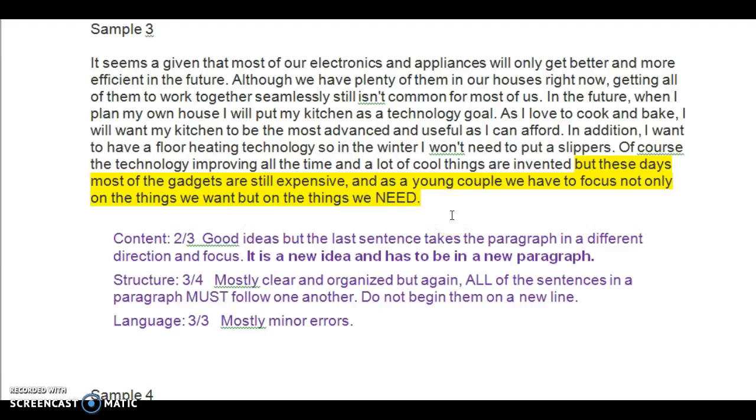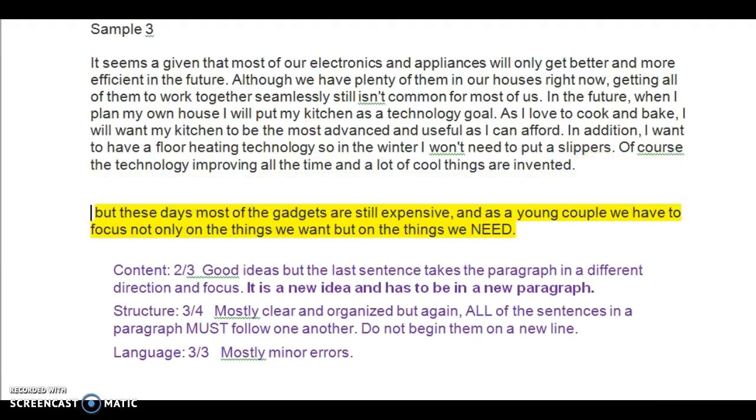But here, it takes it in a different direction. So, of course, the technology is improving all the time, and a lot of cool things are invented. But these days, most of the gadgets are still expensive, and as a young couple, we have to focus not only on the things we want, but on the things we need. Yeah, but that's not the point. This brings it into a new paragraph, a new idea. So that makes it a good paragraph.